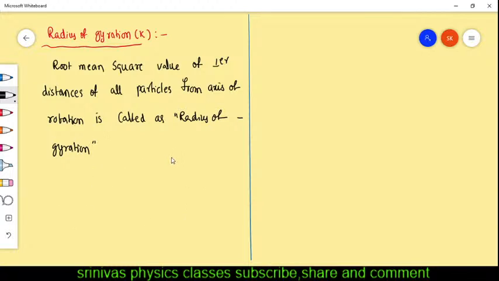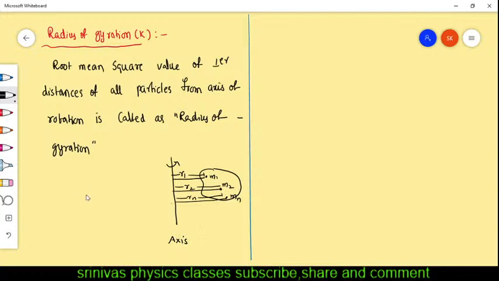Then you see this figure. This is the axis of rotation, and this is an object. This object has so many particles. Their distances are: particle m1 distance is r1, m2 particle distance is r2, m3 particle distance is r3, and mn particle distance we can consider as rn. Like this, many particles are rotating around this axis. The object is rotating around the axis.